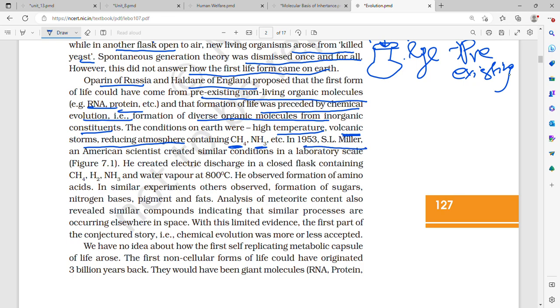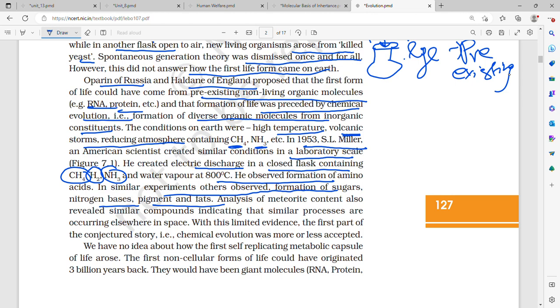In 1953, S.L. Miller, an American scientist, created similar conditions in a laboratory. He created an electric discharge in a closed flask containing methane, hydrogen and ammonia in a 2:1:2 ratio and water vapor at 800 degrees Celsius, and he observed the formation of amino acids. In similar experiments, others observed formation of sugar, nitrogenous base, pigment and fats.